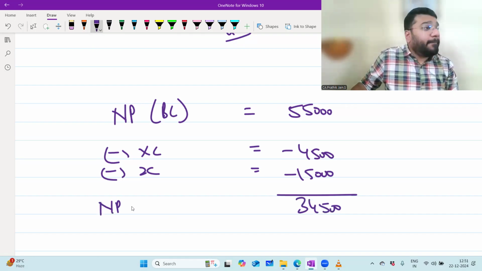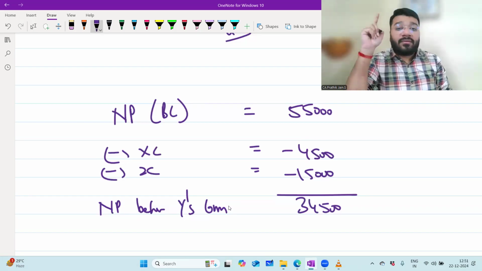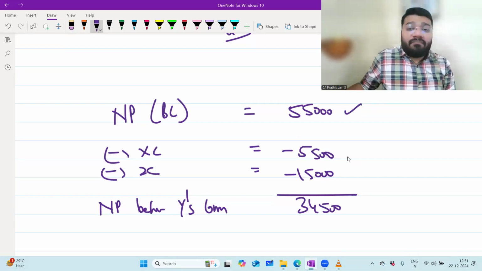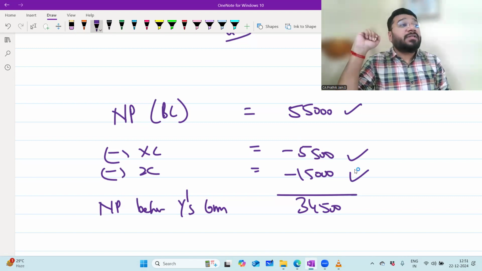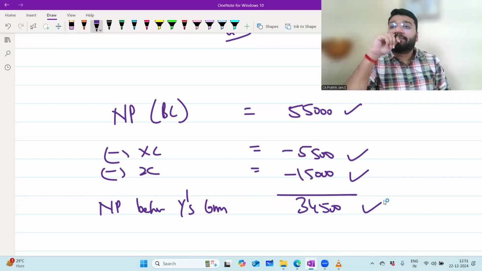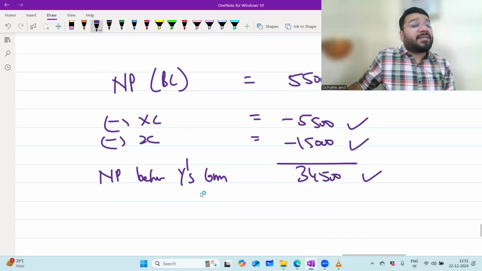Sorry, X's commission is 5,500. So 55,000 minus 5,500 minus 15,000 is how much? 55,000 minus 15,000 is 40,000. 40,000 minus 5,000 is 35,000. Minus 500 is 34,500. I don't know how you got the right answer with the wrong amount, but anyways. So net profit before Y's commission is 34,500.